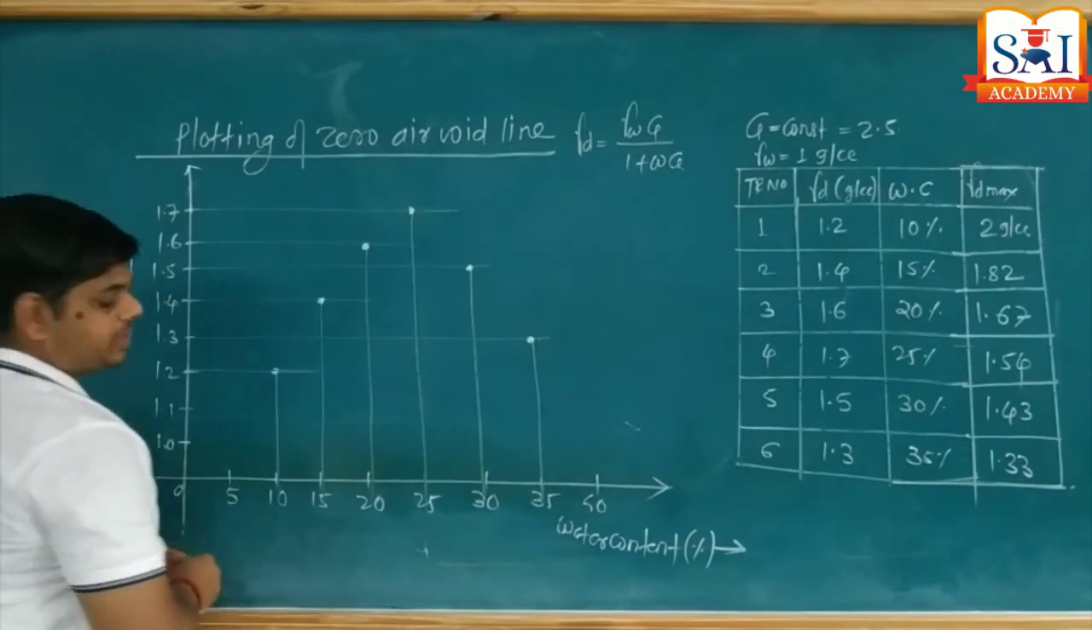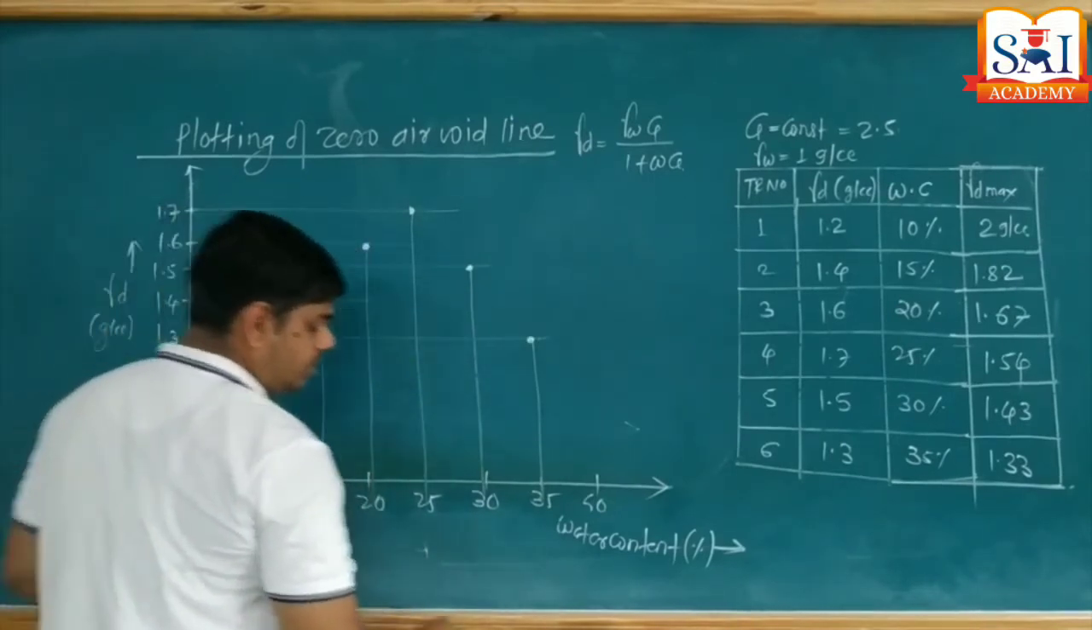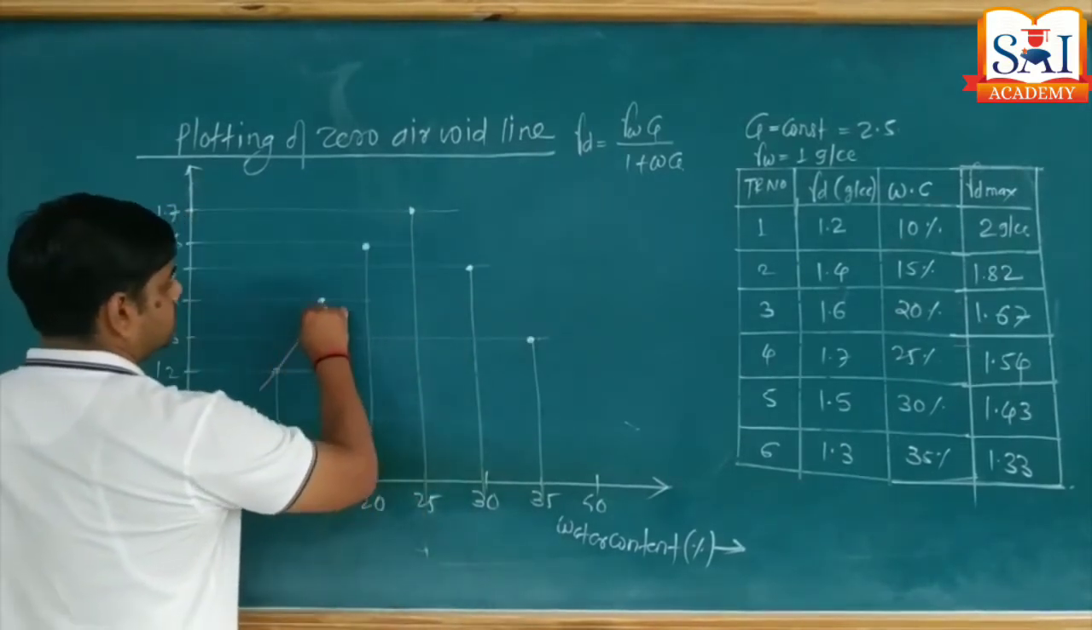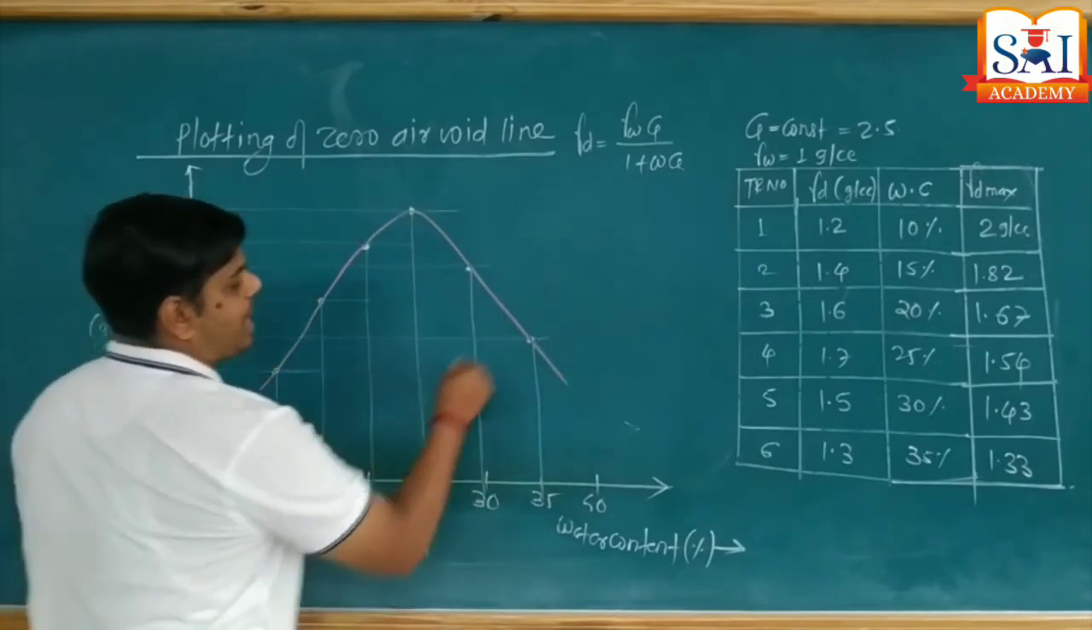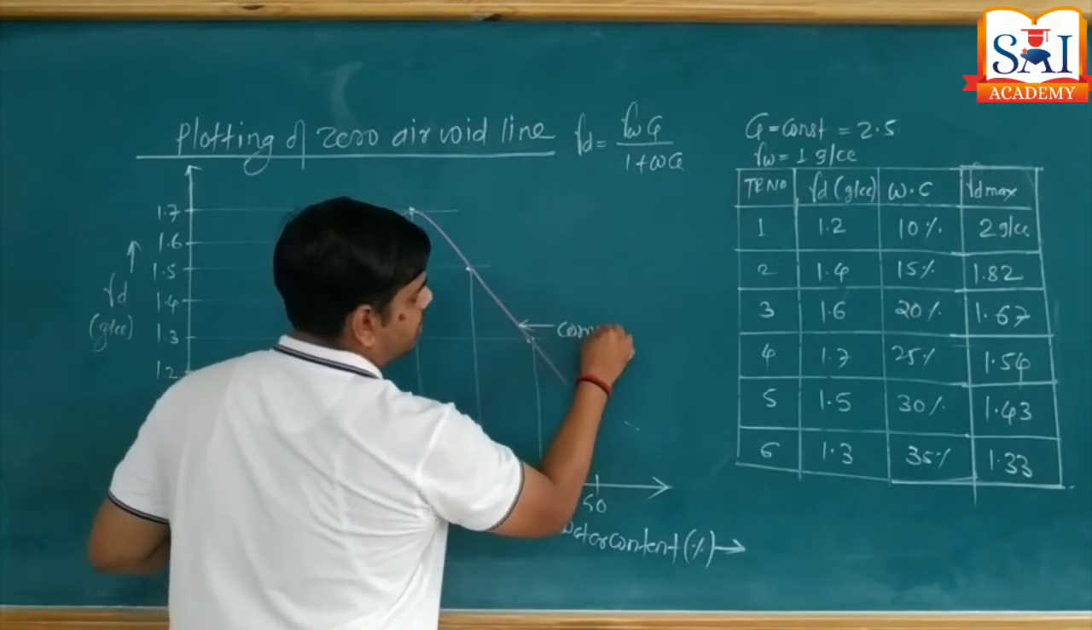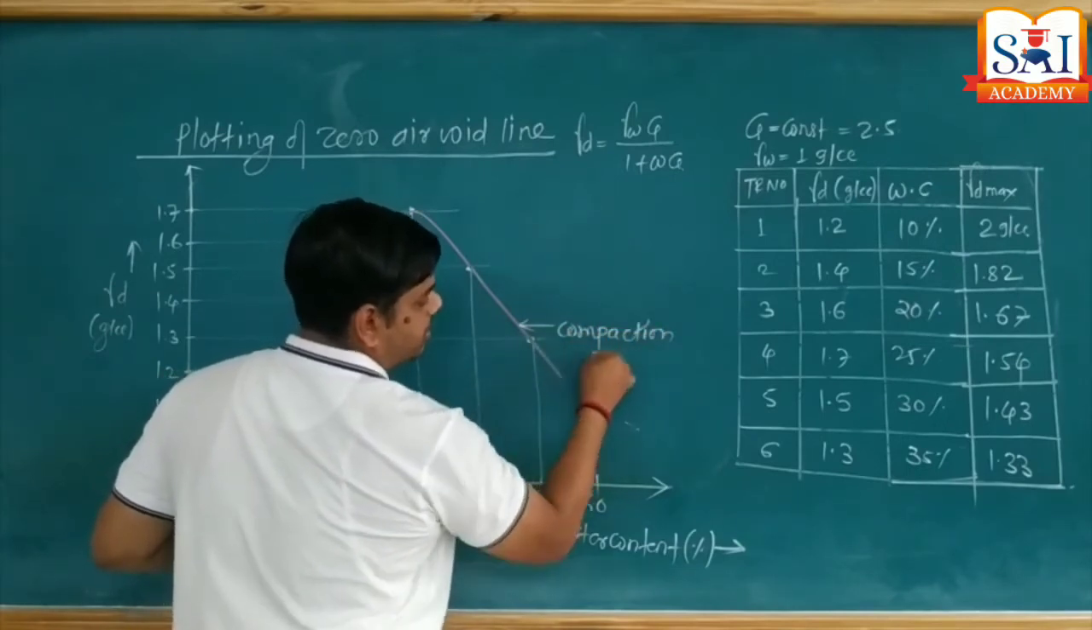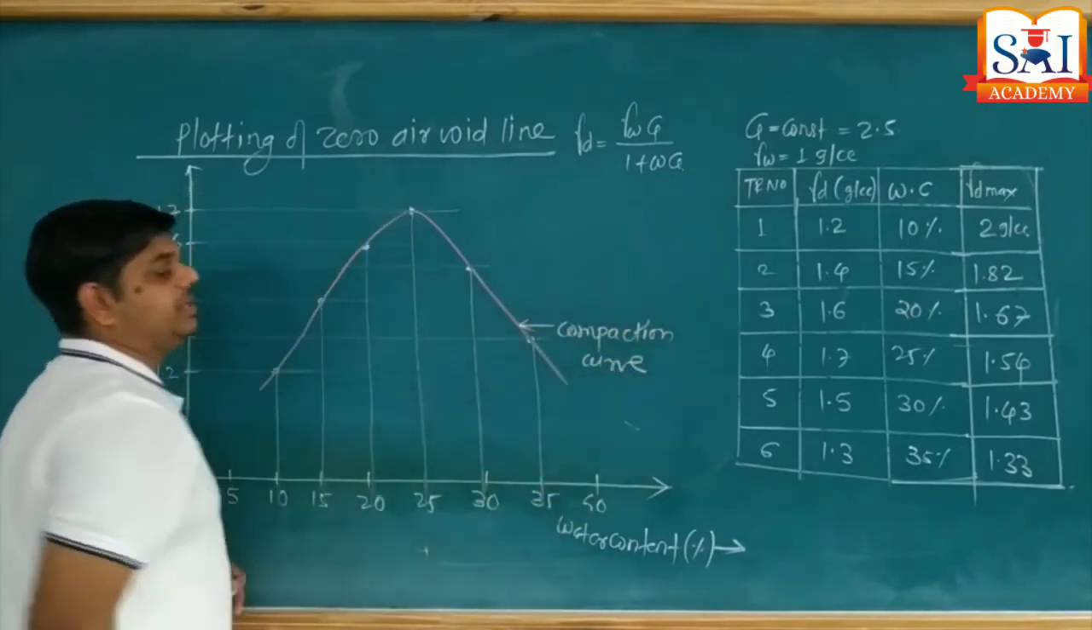Now I'm going to join these points by a smooth curve. This we call the compaction curve. Now I'm going to plot the zero air void line.